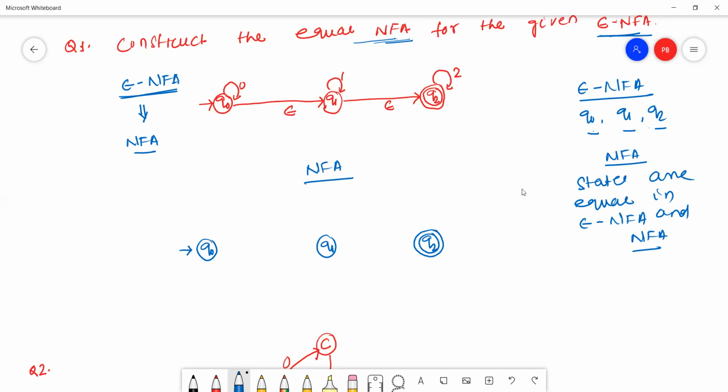Now in the second step, we'll make the final states. Which one will be the final state?